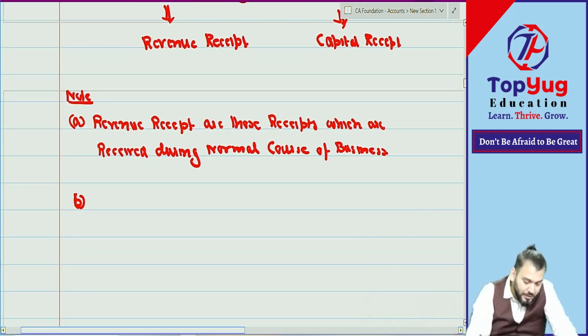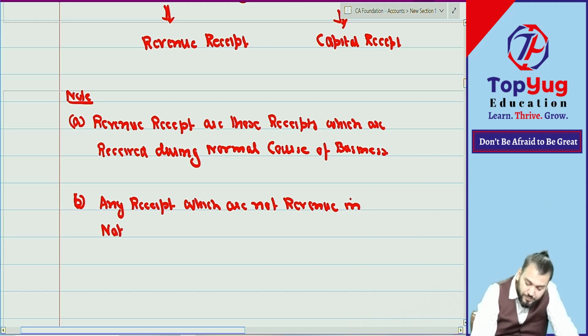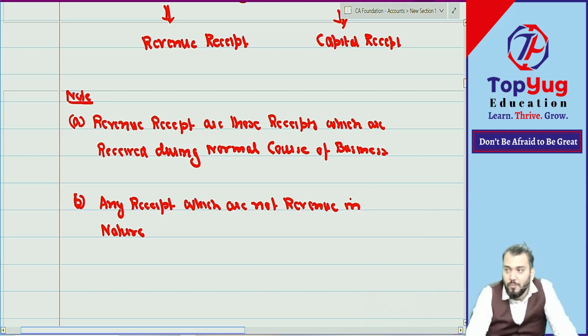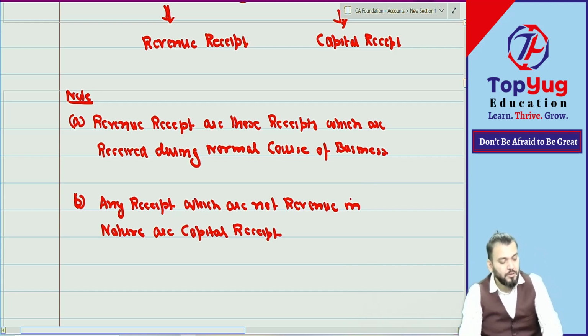Look, any receipt which is not revenue in nature, which is not received during the normal course of business, is capital received.